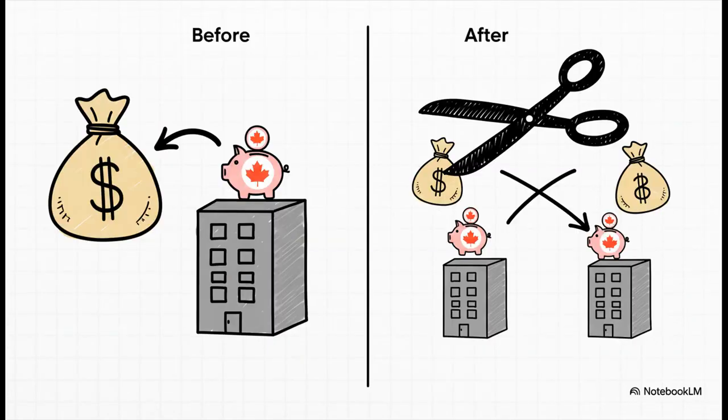And right here, this is the exact loophole the government wanted to close. You can see how easy it would be, right? If your company makes $1 million, why not just create a second company, split the income, and claim the SBD twice? Without the association rules, that's exactly what everyone would do. These rules are the fence built to prevent that from happening.